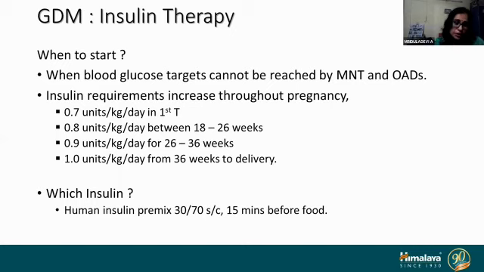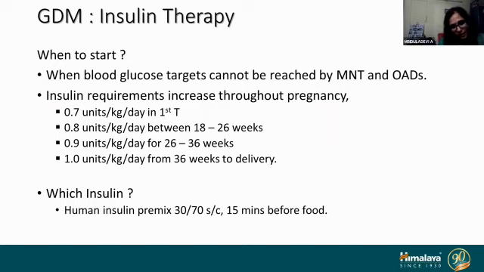What insulin is recommended in pregnancy according to the Government of India, according to DIPSI, according to FOGSI, is human insulin premix. It contains regular insulin and NPH, that is the intermediate insulin, in the fixed ratio of 30 to 70. It comes as Mixtard 30-70. That is what is recommended, but it is not a hard and fast rule. It is very easy to say we can use only Mixtard, but it is not.